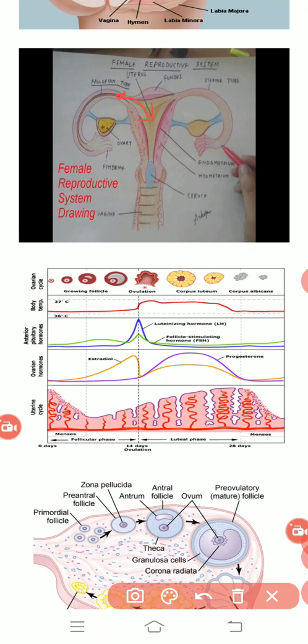In the fourth week, that egg cell starts degenerating, and finally with the bleeding process, all that waste material, basically the endometrium wall deposition of blood as well as this ova, is released out through the vagina, and this process ends the menstrual cycle of a female for that month. This complete process takes 28 days to finish.